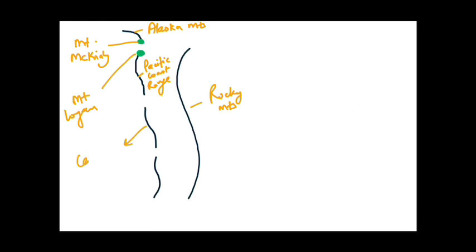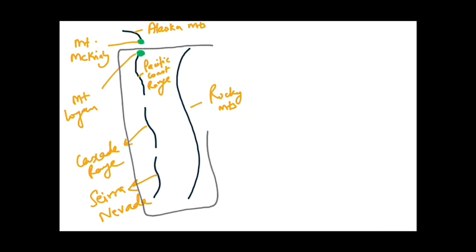Here you can see this is the Cascade Range, and this is the Sierra Nevada. And as I told you, the collective mountain ranges are known as the Western Cordillera. So these four mountain ranges, as you can see, the Rocky Mountains, Pacific Coast Range, Cascade Range, and Sierra Nevada, are a part of the Western Cordillera. So these four mountain ranges are collectively known as the Western Cordillera.